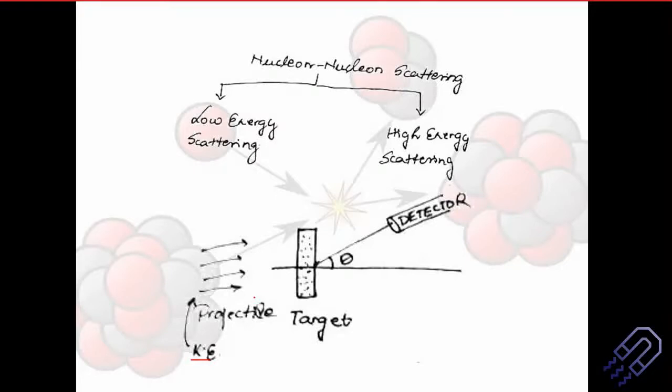Usually when we are studying these things, we are generalizing the case. We actually take the target, and we will have a number of atoms. It's not that I'm taking a single atom. We do have a number of atoms, but all of these atoms are similar. All of them are more or less images of each other, because if you're considering a gold foil, as in Rutherford's experiment, you have all gold atoms. So all these will scatter and give you a similar behavior.